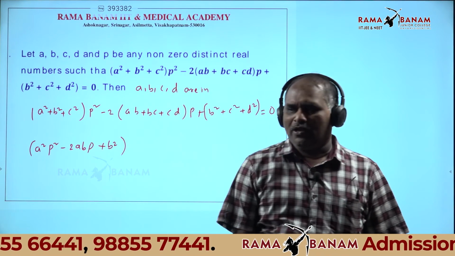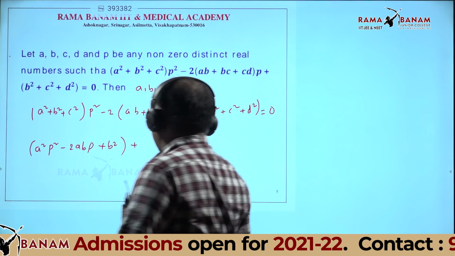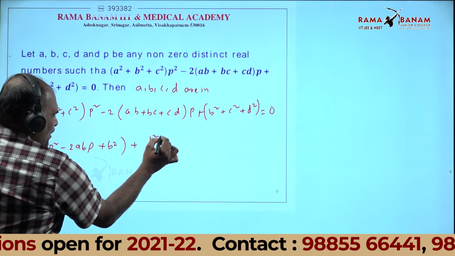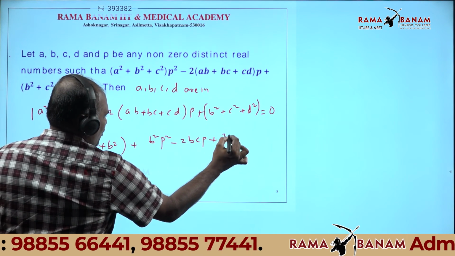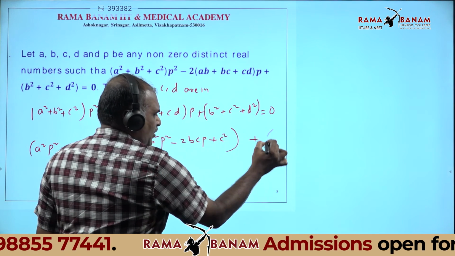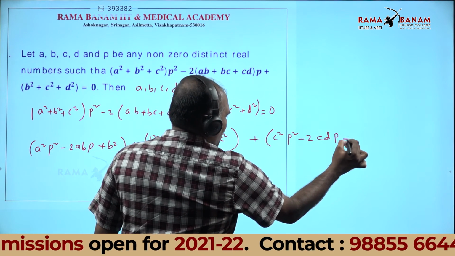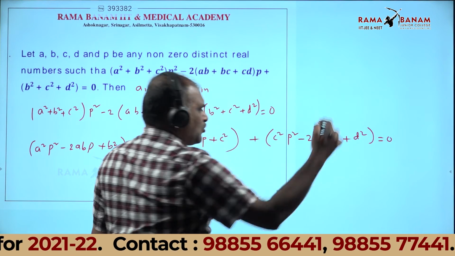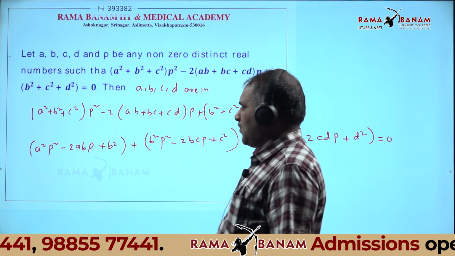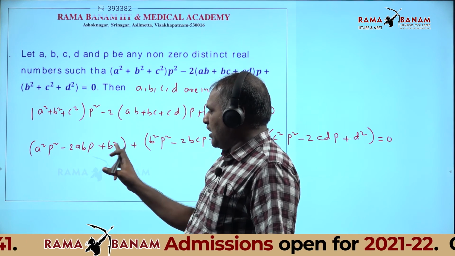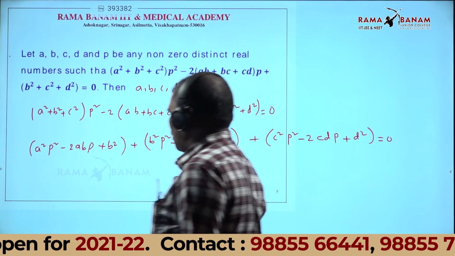I can consider these three as one term: A square P square minus 2ABP plus B square. Again the same, B square P square minus 2BCP plus C square is one term. Next, C square P square minus 2CDP plus D square is equal to 0, another term. By observation, this is the form of A square minus 2AB plus B square, that is the formula for A minus B whole square.